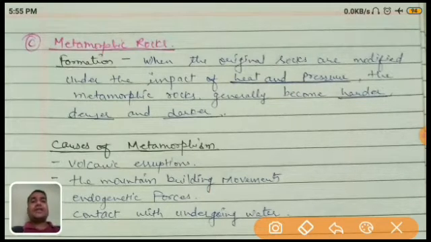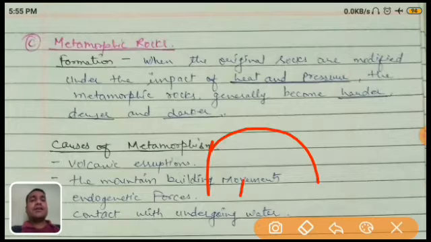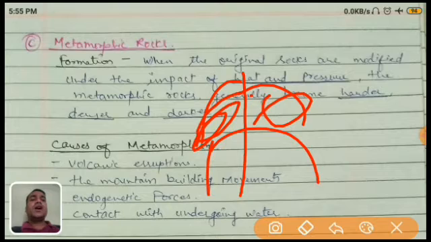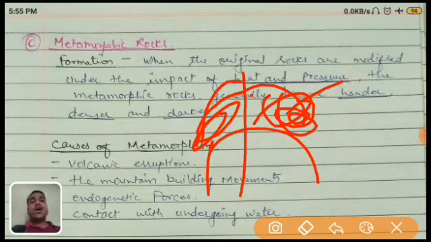Now, first of all, I already discussed that lava comes out from the magma. When this lava is cooled down, it is called igneous rock.